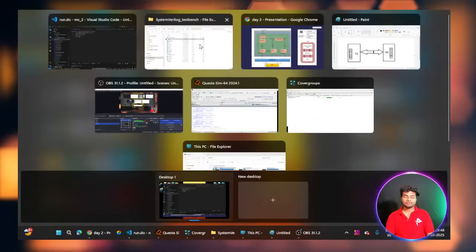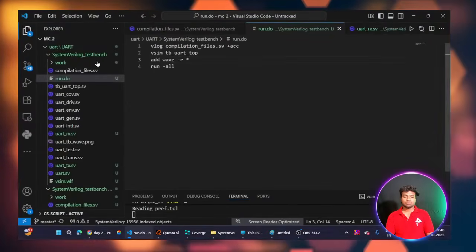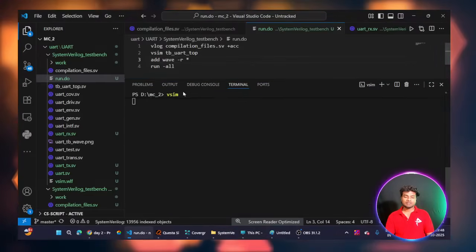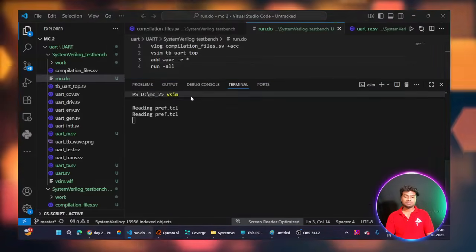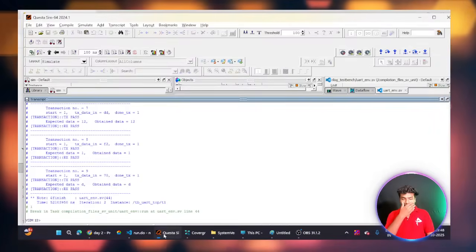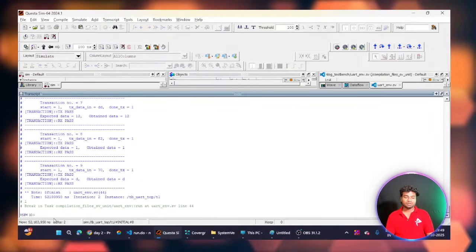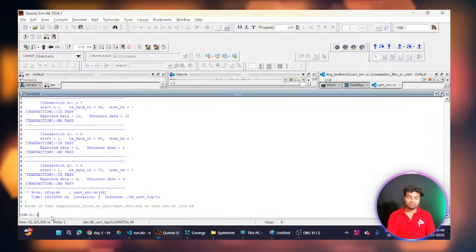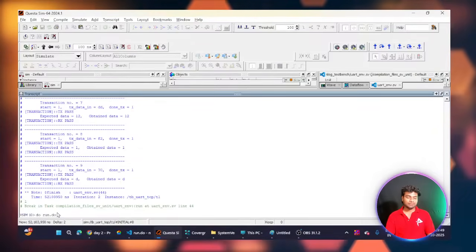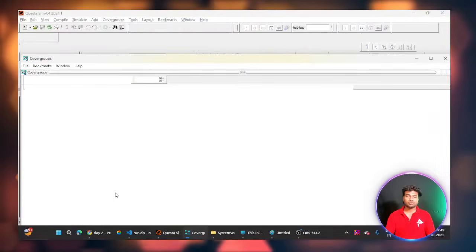So I'm going to run it. How do you run it? Here in the terminal, you open the terminal, click new terminal, and then just type vsim. It will open the tool at your current working directory. After that, inside that tool, you can see this QuestaSim window. Here you have to write do run.do. So just type do run.do, and if you press enter, it will automatically do the simulation.